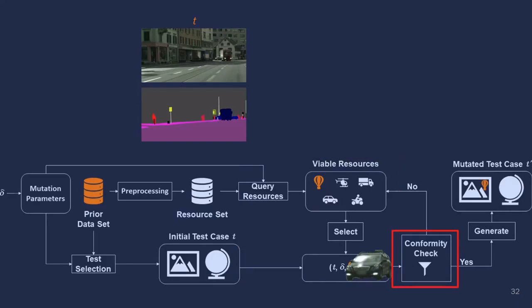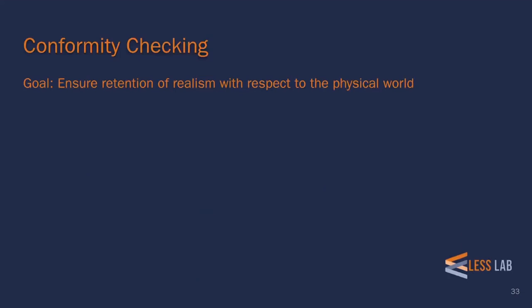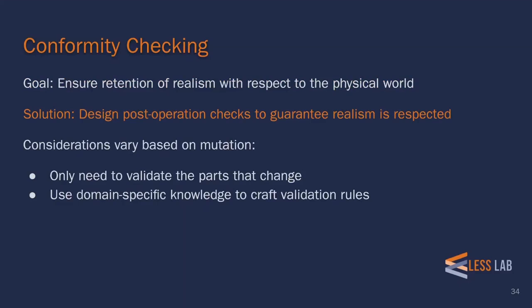Once the initial test case and resource have been selected, the pipeline must ensure that these resources can be combined in a way that produces realistic output. We call this step conformity checking. The goal of conformity checking is to ensure that we retain the realism of our data with respect to the physical world. We accomplish this by designing post-operation checks that guarantee that realism is respected. The considerations for this vary based on the mutation, but the main idea is that we only need to validate the parts of the image that change, and we can use domain-specific knowledge to craft validation rules. Ensuring that the new test case is realistic is a crucial part of the pipeline, as not doing so can lead to false positives where the perception system fails on a test that could not occur in the real world, similar to the simulation reality gap.